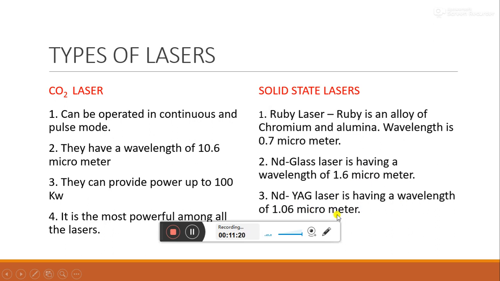In the next lecture we will be dealing with the diagram of LBM, laser beam machining, and we will be dealing with the working of laser beam machining.